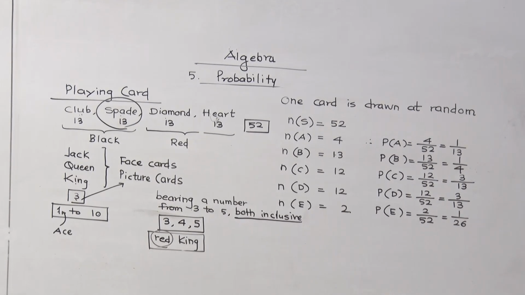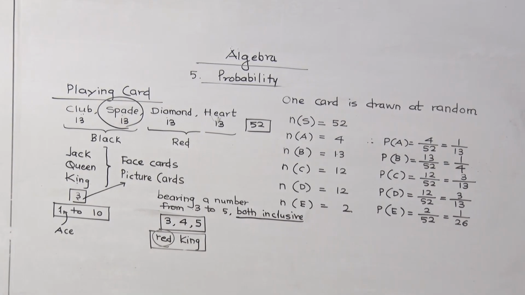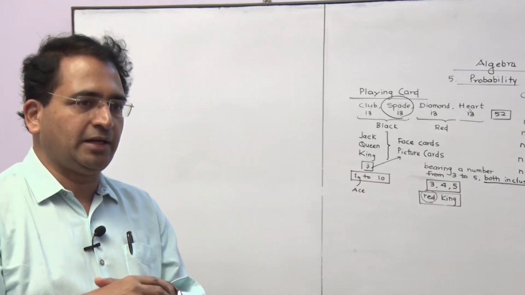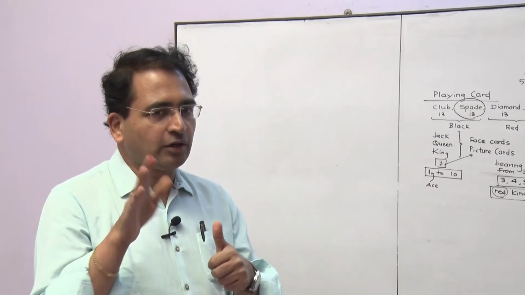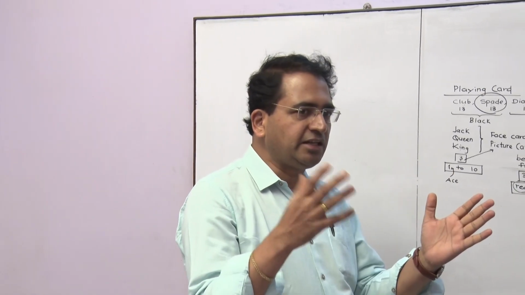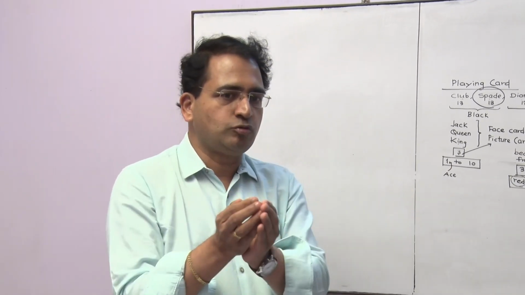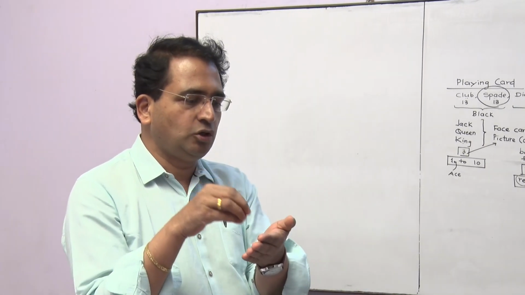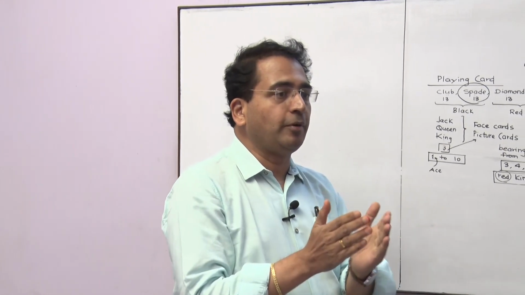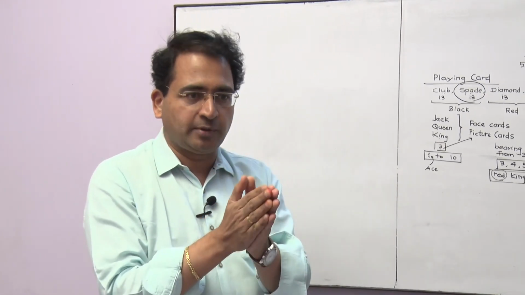Then what is the range of probability? Probability of any event will always lie between 0 and 1. It cannot exceed 1 and it cannot be negative. So if you are getting anything greater than 1, that has to be taken as a non-existing condition for probability. Suppose you are getting a probability of an event 0, it is possible.